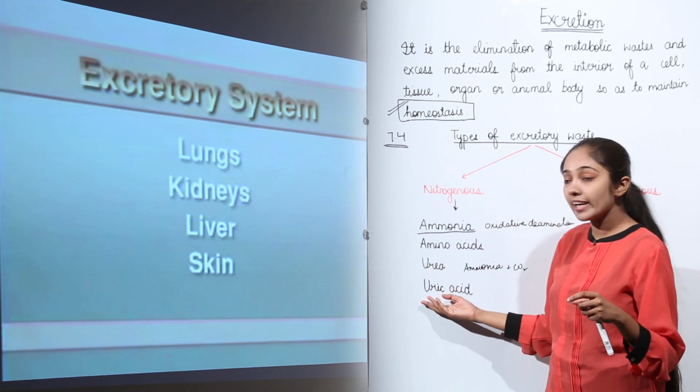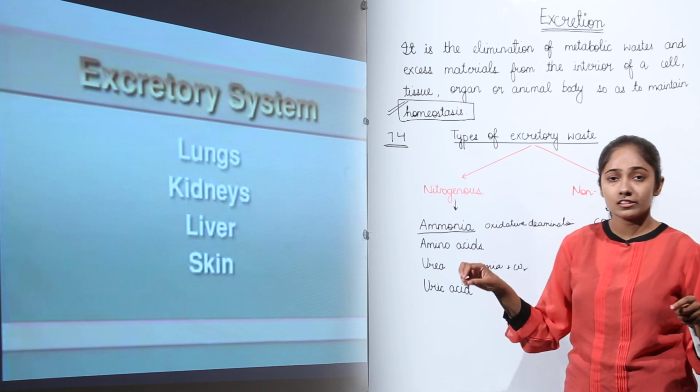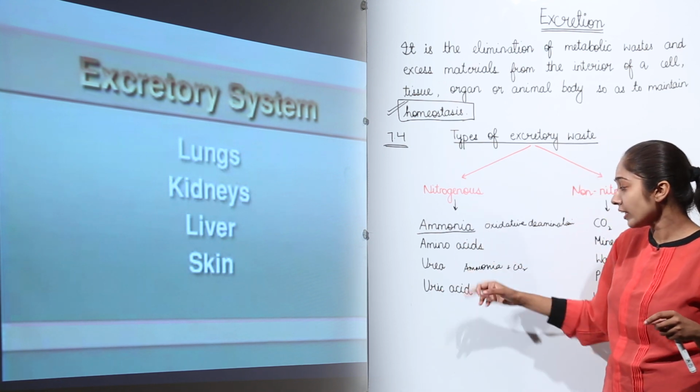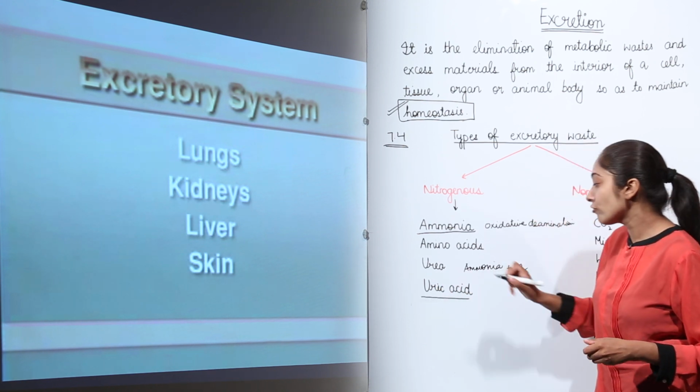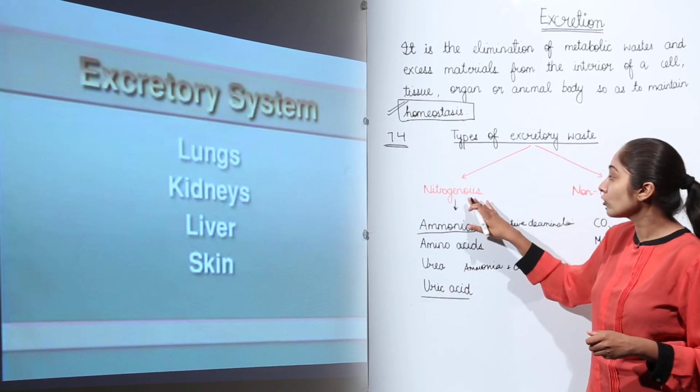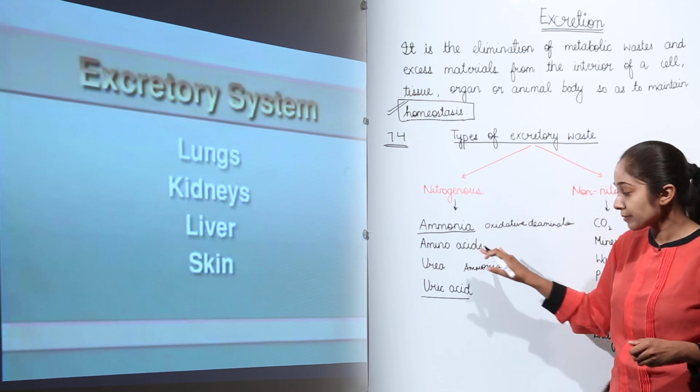Then moving on to uric acid. Uric acid is the least toxic of ammonia and urea. It is the least toxic one. And this uric acid is also removed from the body as a nitrogenous excretory waste product, right?